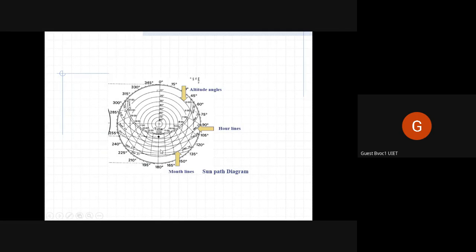And these curved lines or arcs show the movement of the sun. See, you can see here it's written May 26th. On May 26th, the sun will rise here at 50 degrees and move a little towards the south.